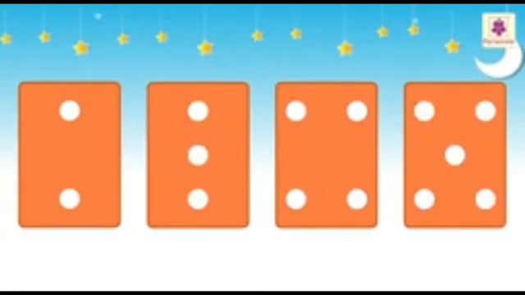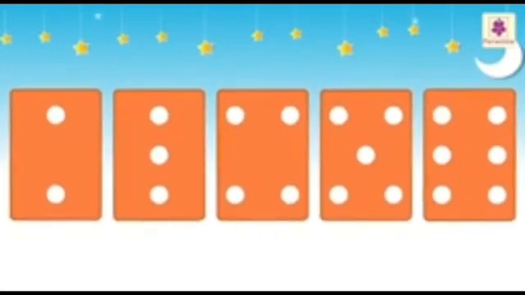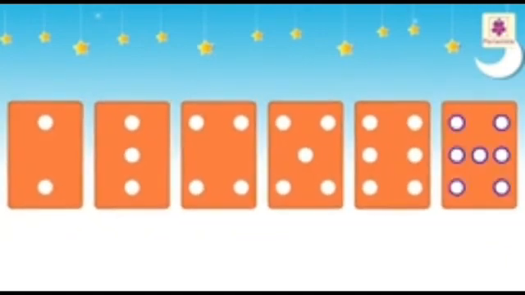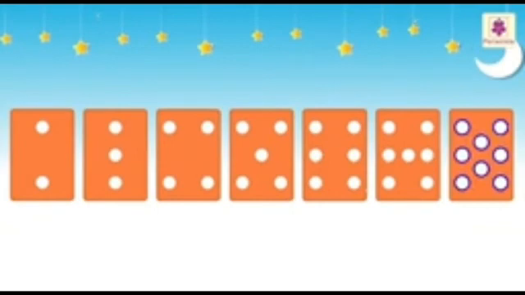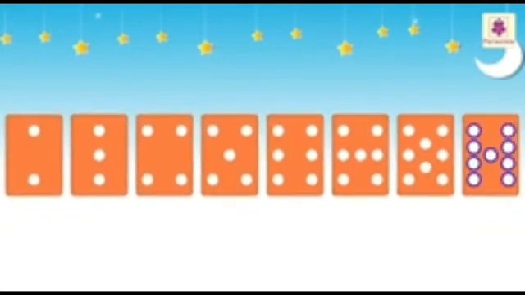Kids, let us follow the same pattern and find out the next 4 cards. Yes, correct. The next card will be with 6 dots. Then 7 dots. Then 8 dots. And lastly 9 dots.